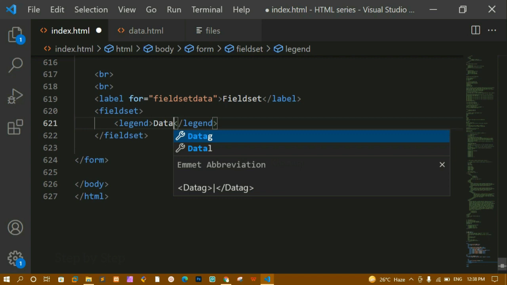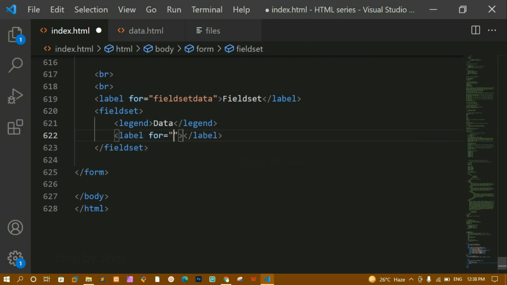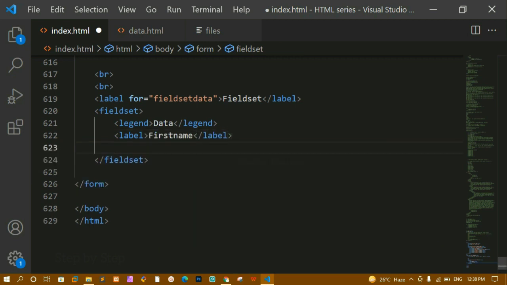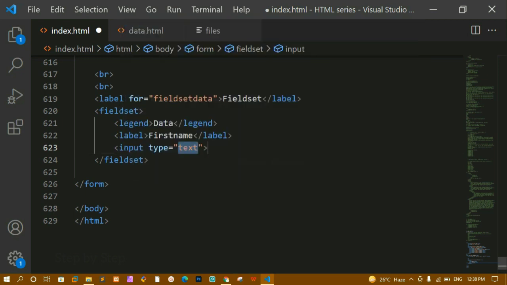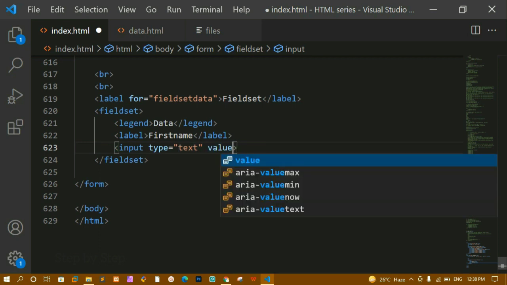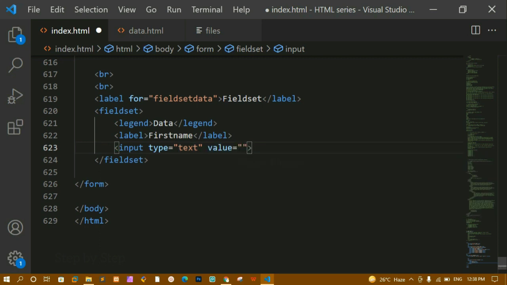Now below this I'm just going to create one label, and inside this label let me just remove the for as of now, and here I'll be writing first name. Below this I'm just going to create input field, and inside this input field I'm having all these things, and also I'm just going to give one value here. Value, let me just write Ria. Okay, this is the first label.